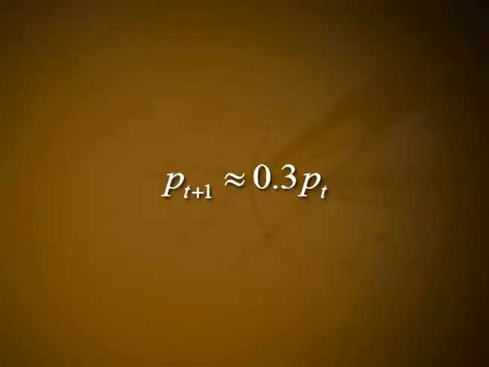But we are only interested in small p(t) being a very small number. So, p(t) squared is much smaller and negligible in comparison with p(t). Thus, we can approximate the equation p(t+1) ≈ 0.3 p(t).